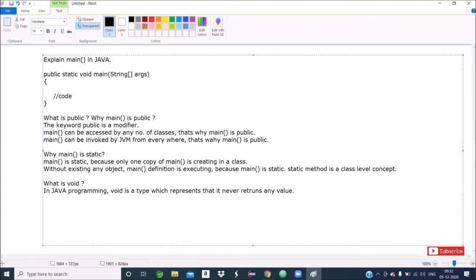There is a reason behind that. Returning value means output value, and that value is actually returned to the operating system.